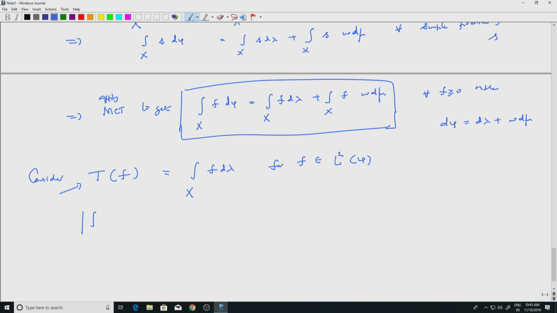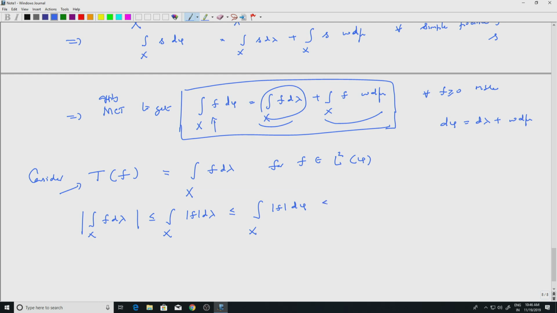Well, let's do that. So the integral over x of f d lambda. Take the modulus inside, mod f d lambda. I want to say this is finite. This is of course less than or equal to the integral over x of mod f d phi, because if f is positive, so mod f is what is here, that is a positive quantity. This is a positive quantity, so you are adding a positive quantity. So this guy here will be greater than the integral with respect to lambda.